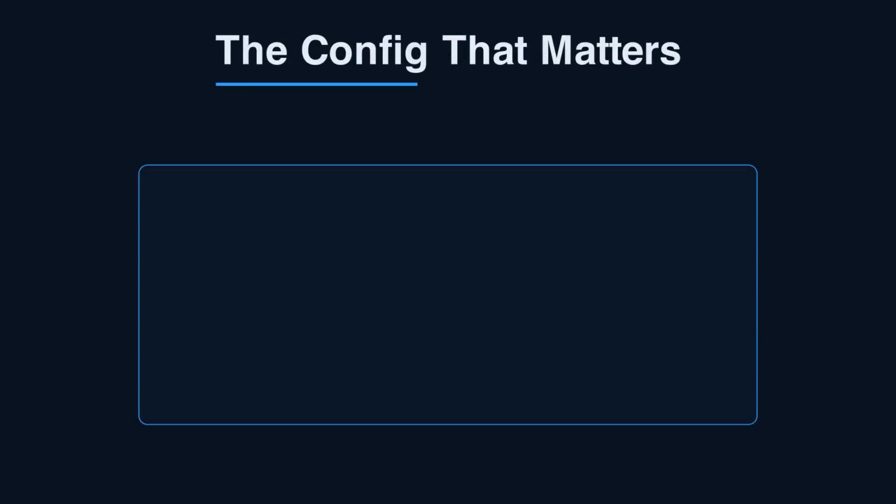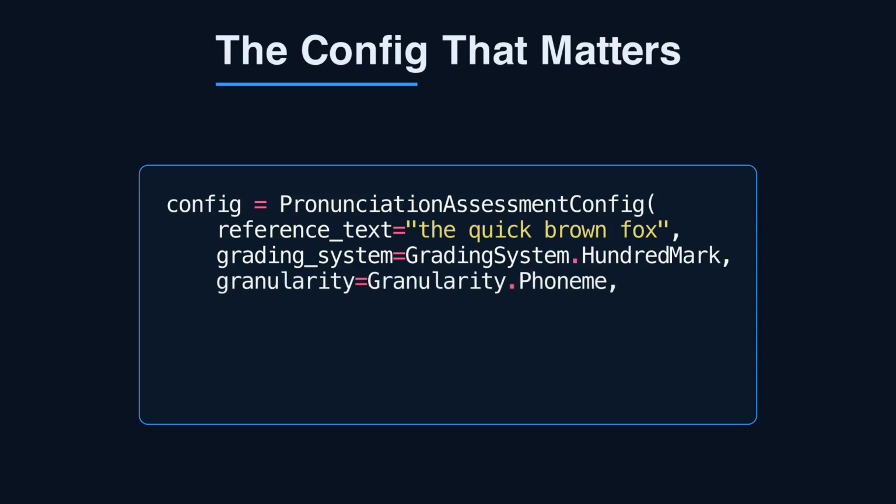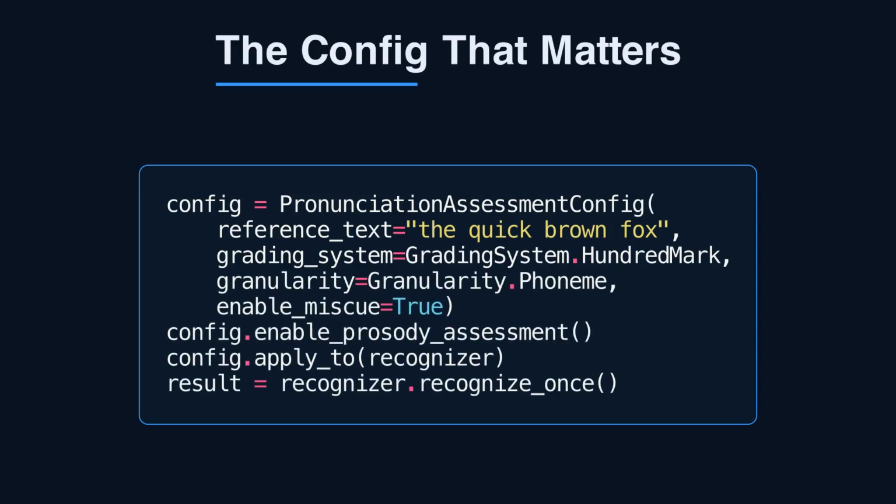Here is the piece people get wrong. You must pass the reference text and enable prosody and miscue. Without prosody, you lose intonation scoring entirely. Set granularity to phoneme for word-level diagnostics. The GOP scale, goodness of pronunciation, runs 0 to 100. Feed 16 kHz mono PCM audio for best results.